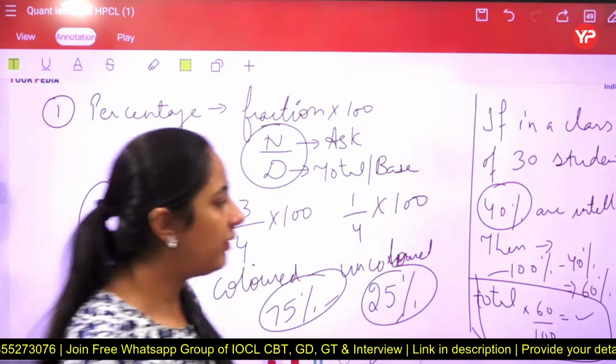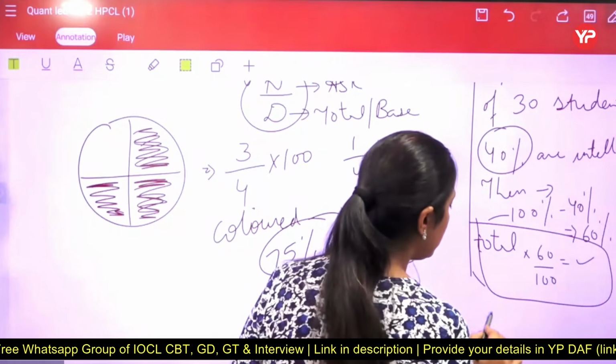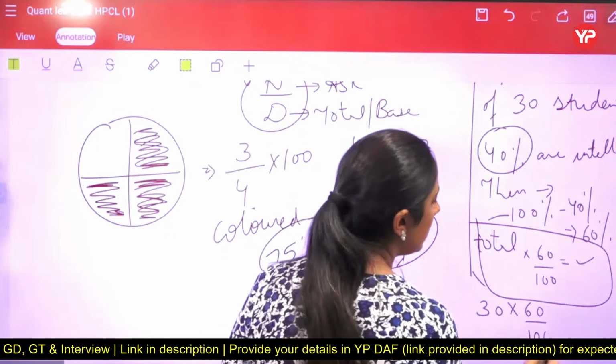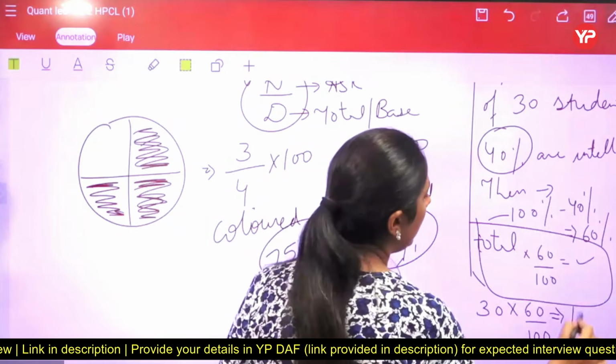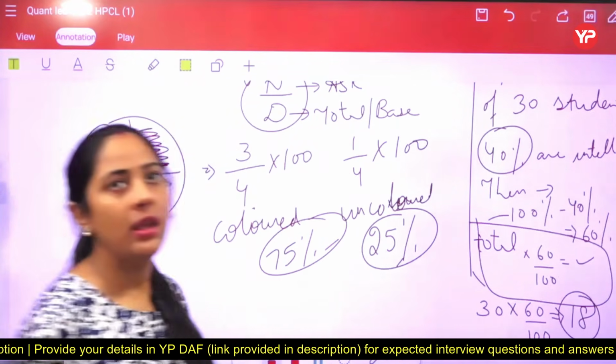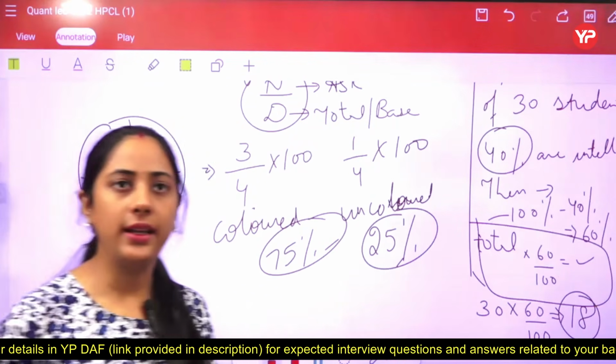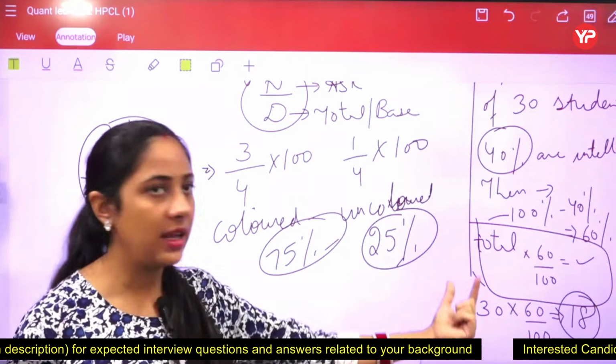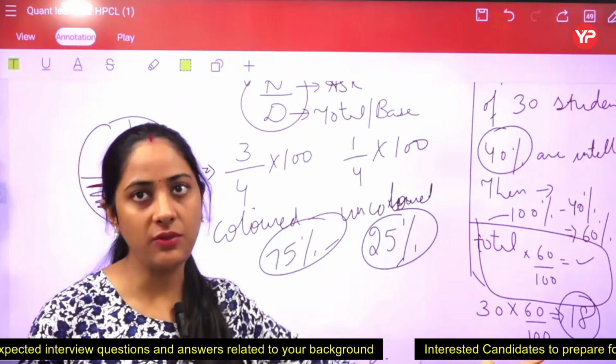Now in that scenario we have a total. The total count is 30 and the percentage we have to apply about the non-intelligent, that is 60%. So accordingly we are getting what? We are getting 18. So unintelligent are 18 here out of the 30. Got it? This is the second point as well as the third one, basic formation.